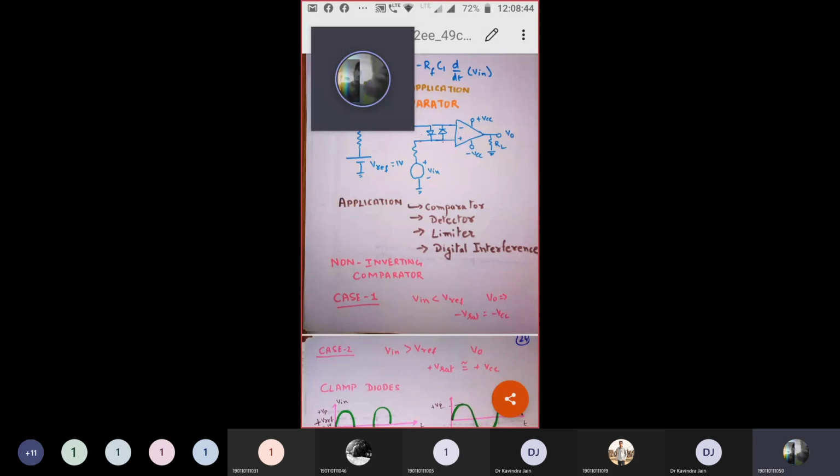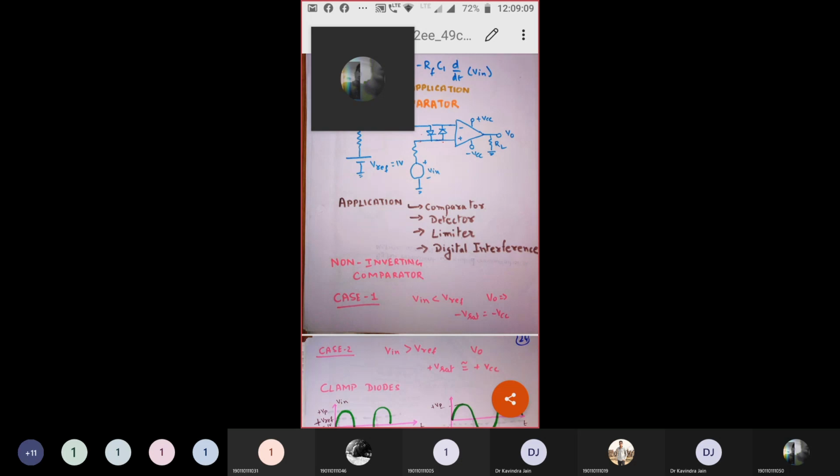I repeat, the output value of the non-inverting comparator will be plus Vsat for which the input voltage Vi is greater than the reference voltage. The other case is that the output will be minus Vsat for which the input voltage is less than the reference voltage.